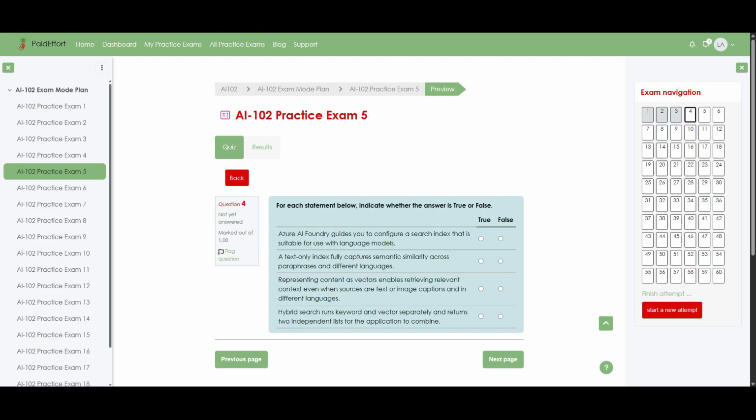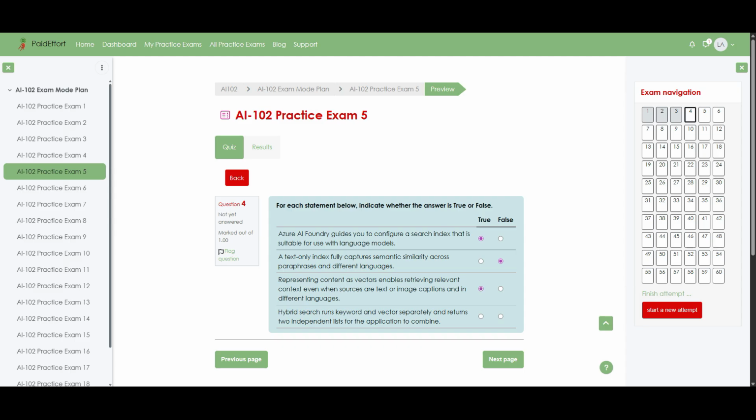Question 4. For each statement below, indicate whether the answer is true or false. Azure AI Foundry guides you to configure a search index that is suitable for use with language models. Answer: true. A text-only index fully captures semantic similarity across paraphrases and different languages. Answer: false. Representing content as vectors enables retrieving relevant context even when sources are text or image captions and in different languages. Answer: true.